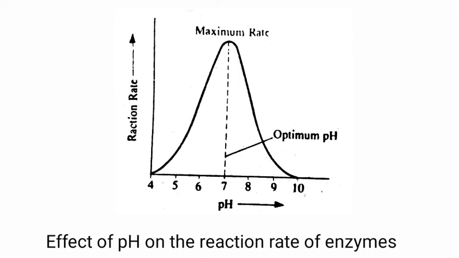From this figure, it is clear that the activity of an enzyme and the reaction rate pass through a maximum at pH 7. Thus, a bell-shaped curve is obtained. It has a relatively small plateau and a sharply decreasing rate on either side. The plateau is called the optimal pH point.